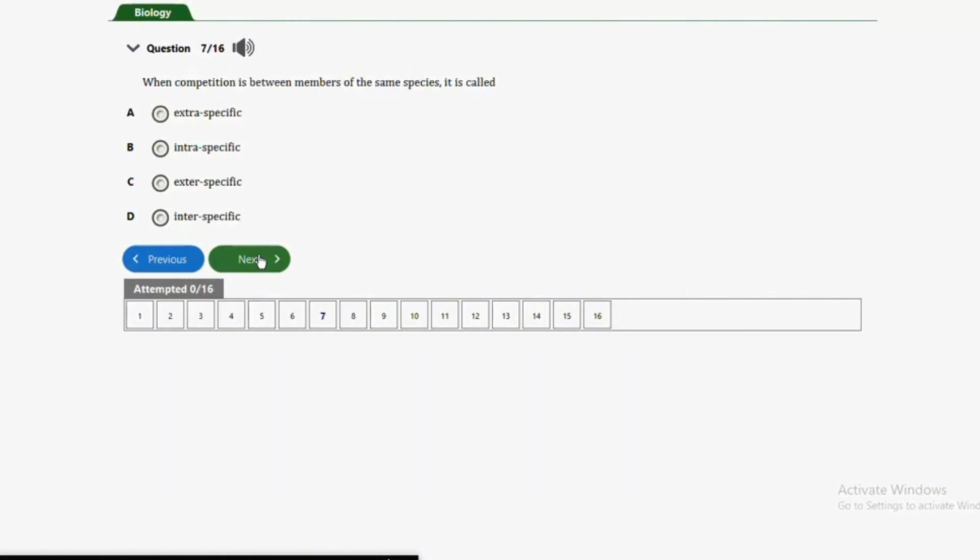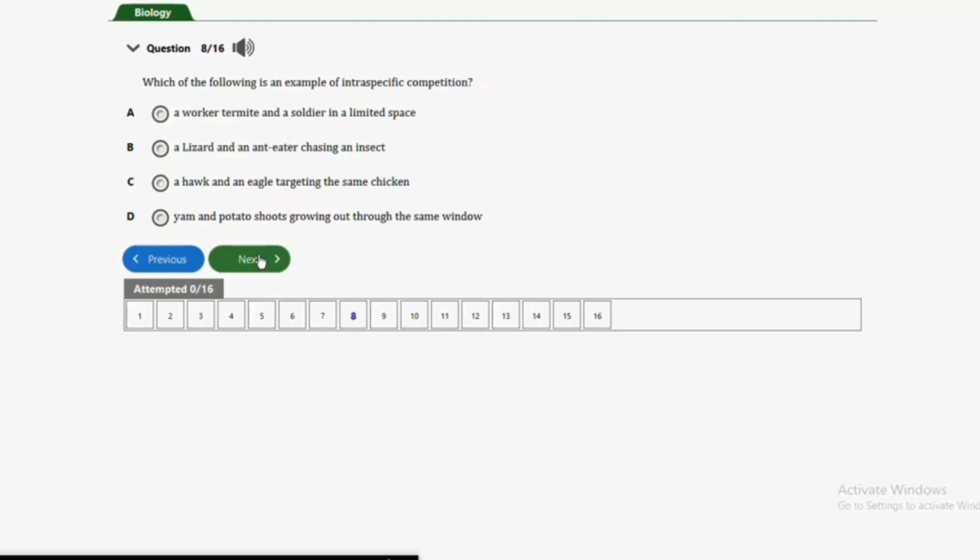The next question here is question number 7, and it says, when competition is between members of the same species, it is called A, extraspecific, B, intraspecific, C, extraspecific, and D, interspecific. So the correct answer to this question is intraspecific. It is within, so it is between the members of the same species. So that's intraspecific. So guys, that's the answer to that question. So let's look at the next question.